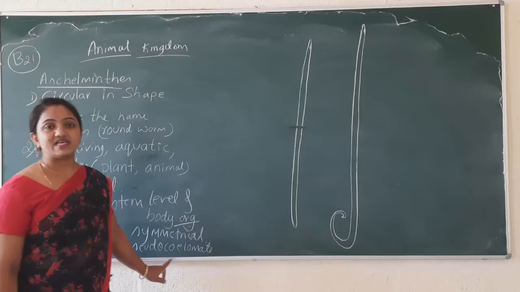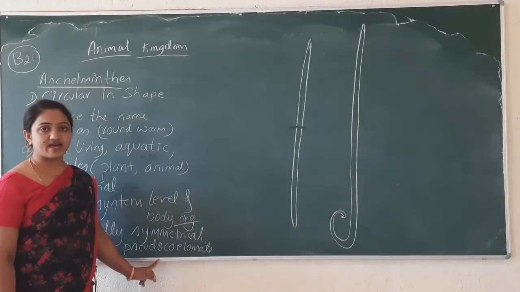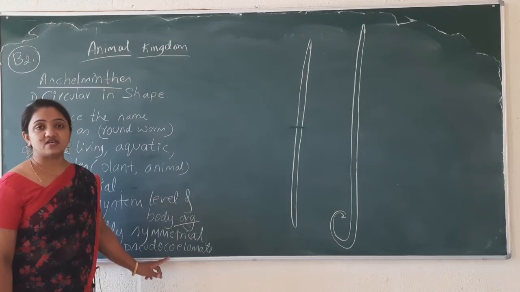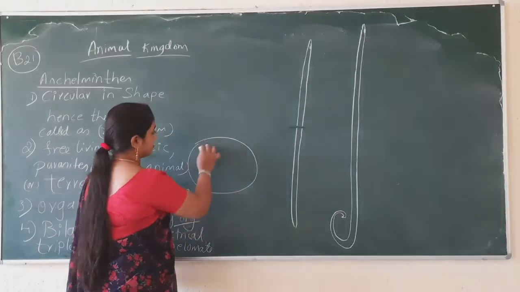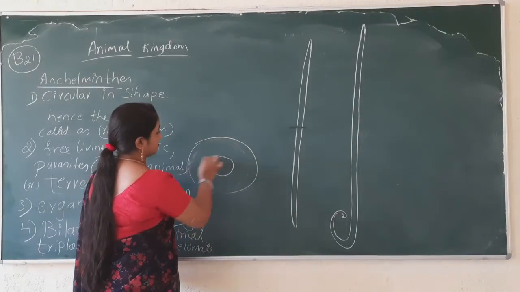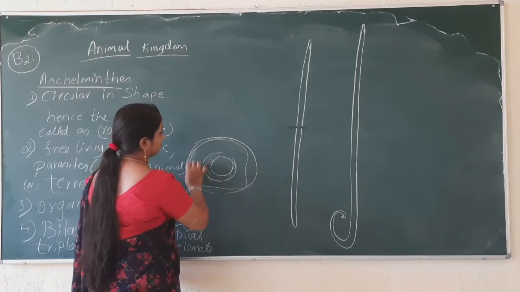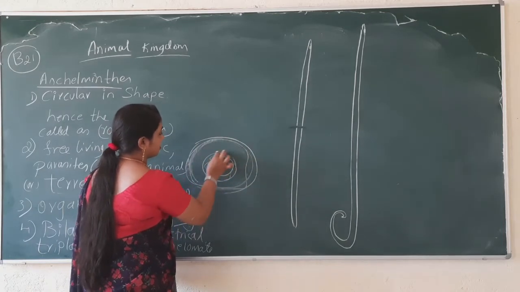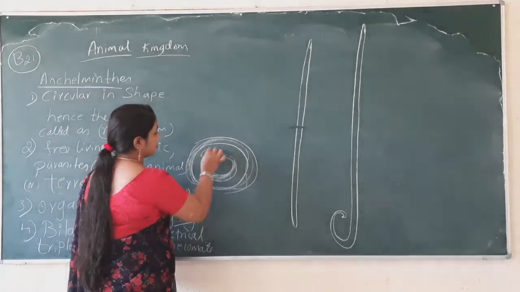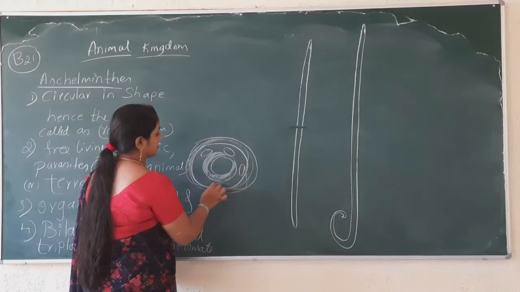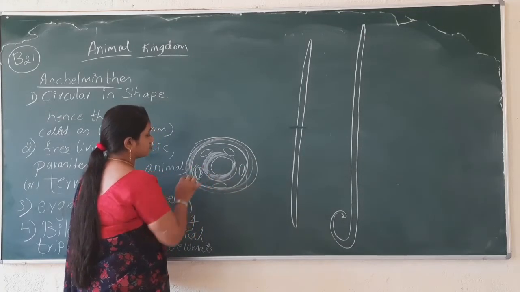What type of body cavity do they have? The body cavity is a false type. Consider this is the endoderm and this is the ectoderm, the outer layer and inner layer. In between these two, cavities are present, which are lined by mesoderm.